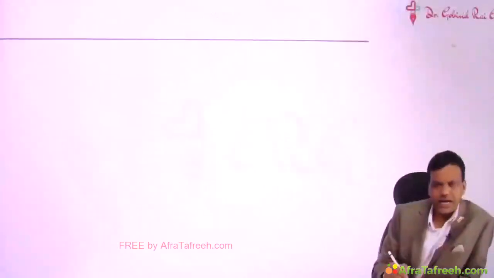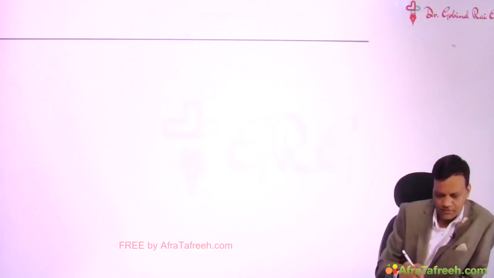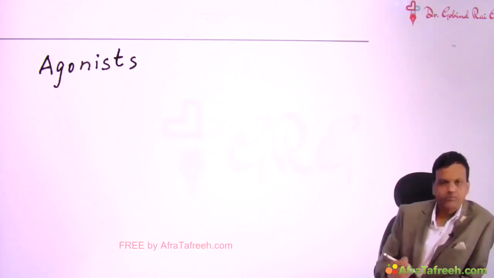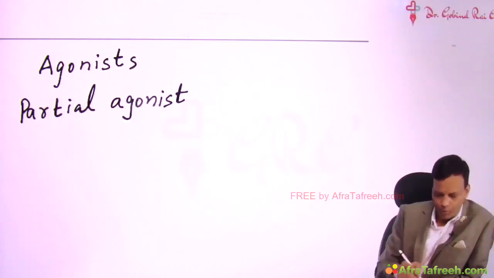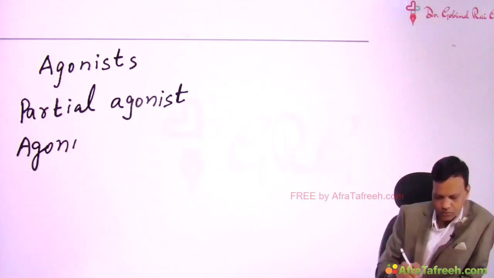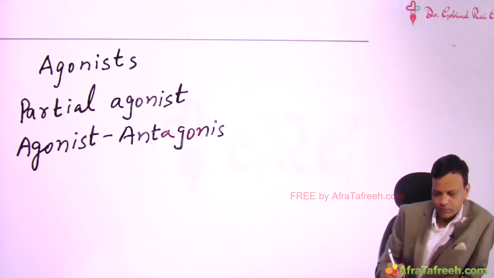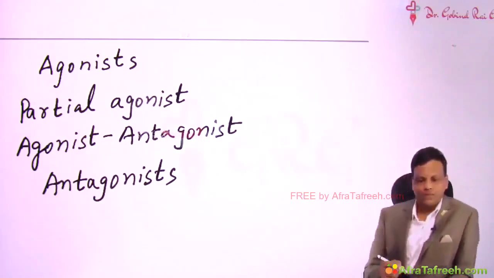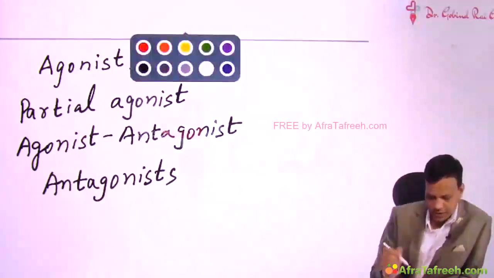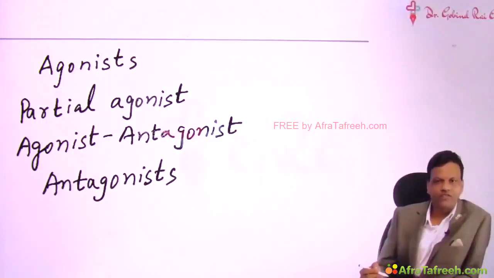Okay. Now the drugs acting on opioid receptors are classified into opioid agonists, opioid partial agonist, opioid agonist antagonist, and opioid antagonists. So these four types of drugs, first of all we will understand the meaning of this.